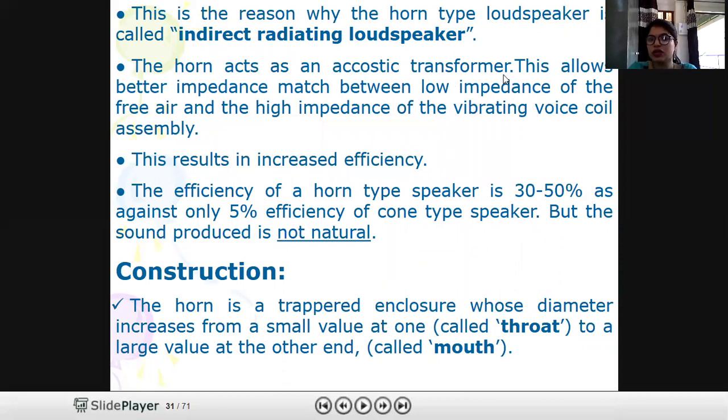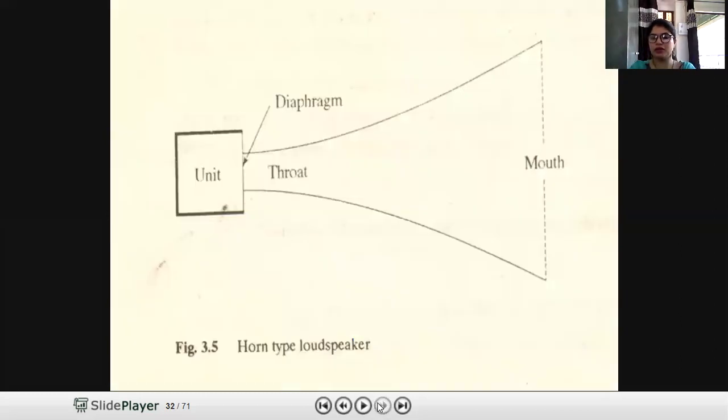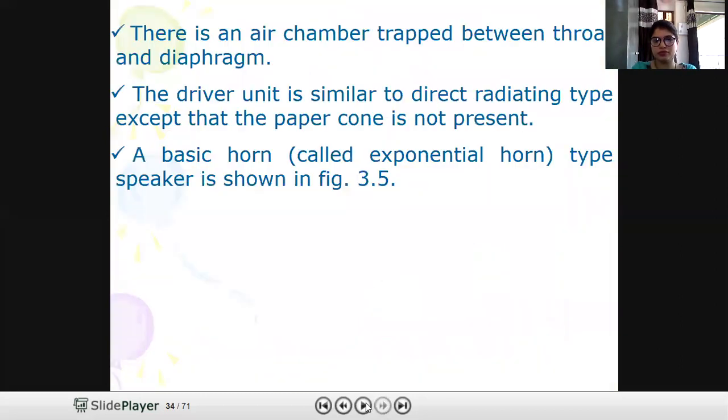We are also using a transformer in this because of impedance matching. Efficiency is high, 30 to 50%, compared to the earlier one. The cone type or moving coil microphone had 5% efficiency, but this has 30 to 50%. Construction is simple. The horn is a tapered enclosure whose diameter increases from throat to mouth. This is like a flare type structure. So this is an air chamber trapped at the diaphragm.